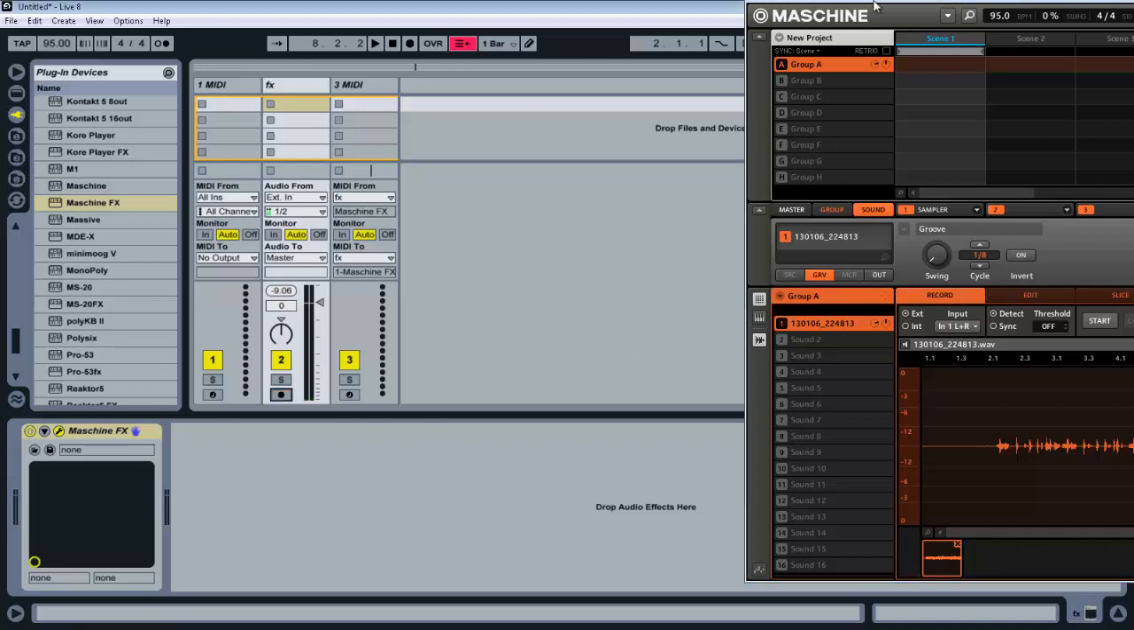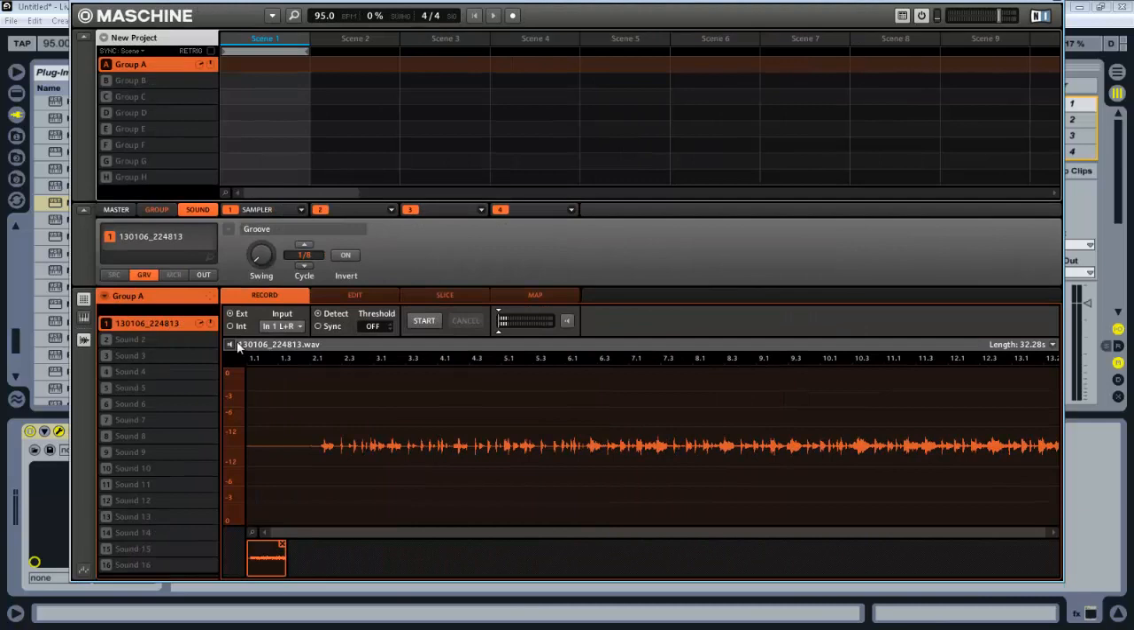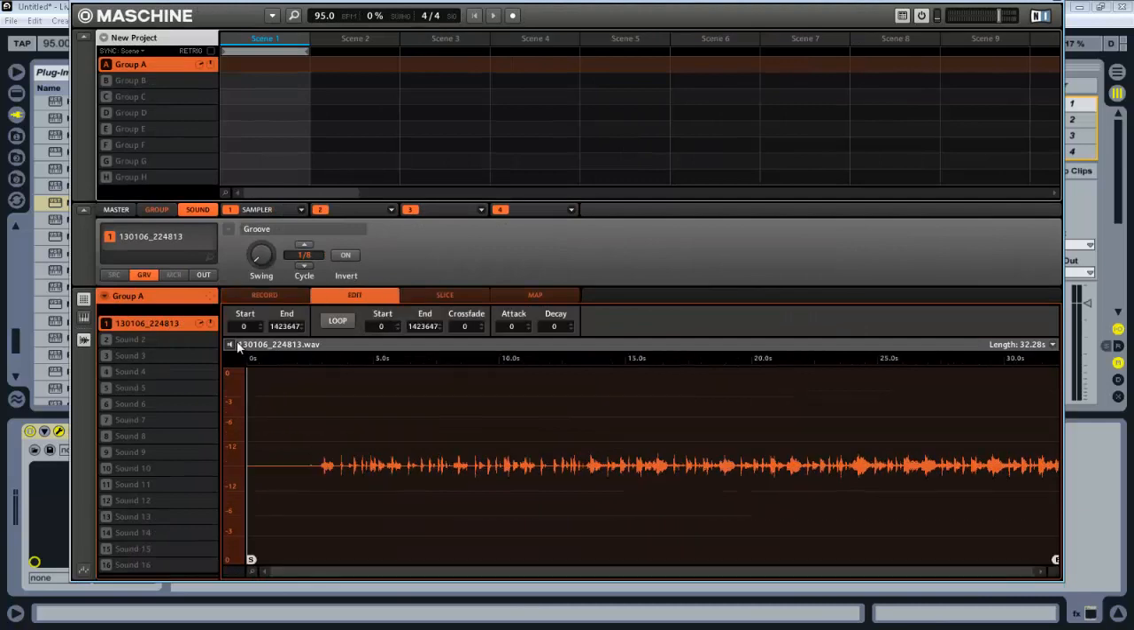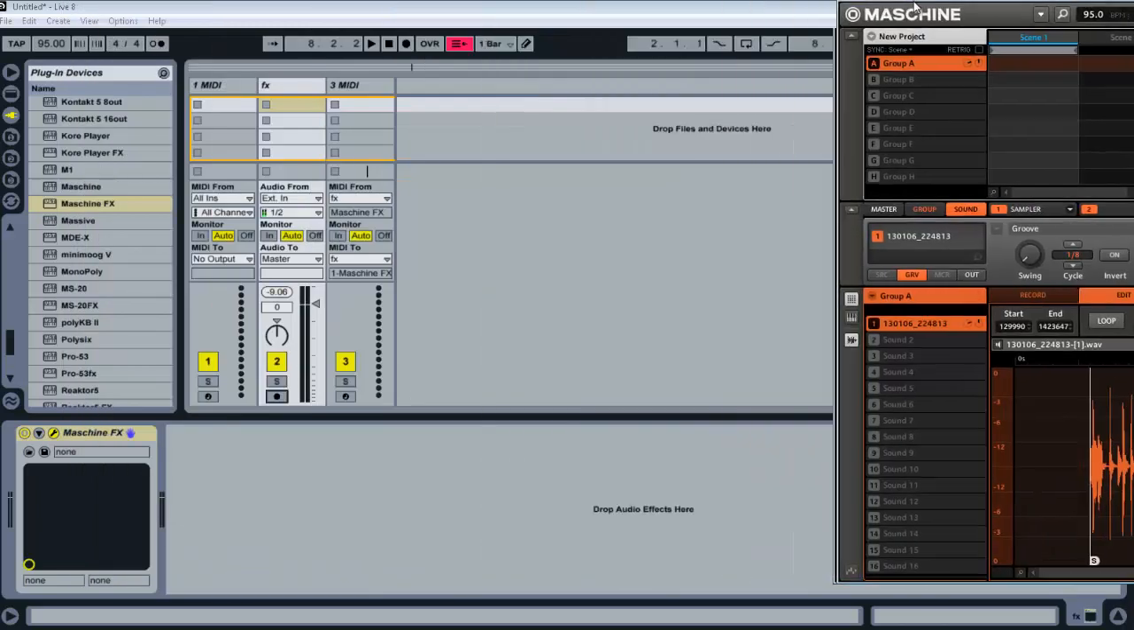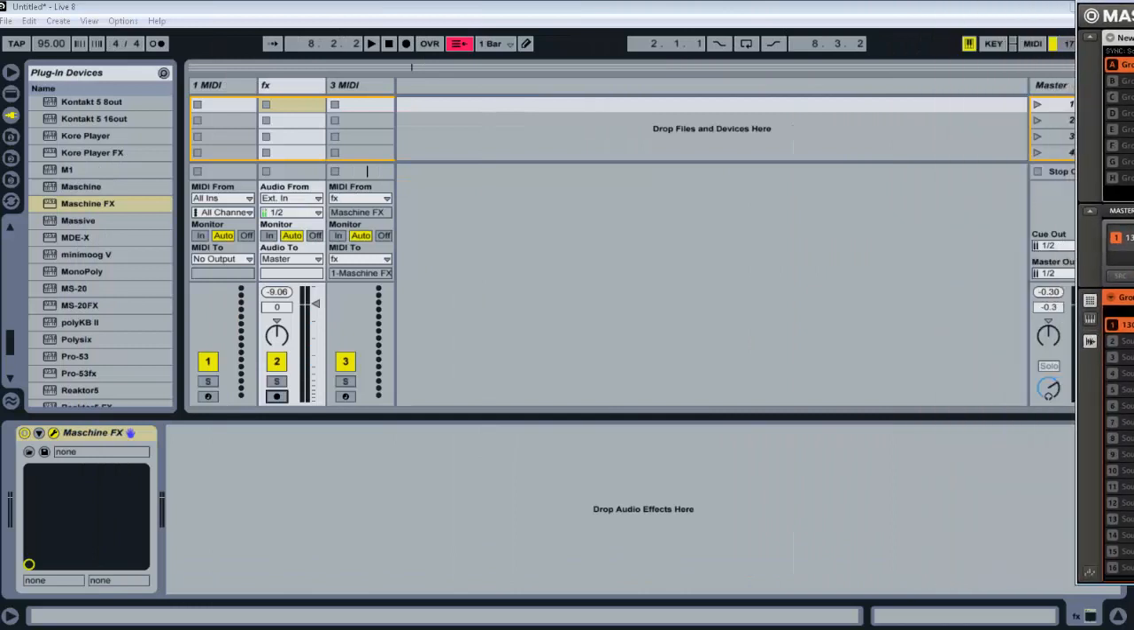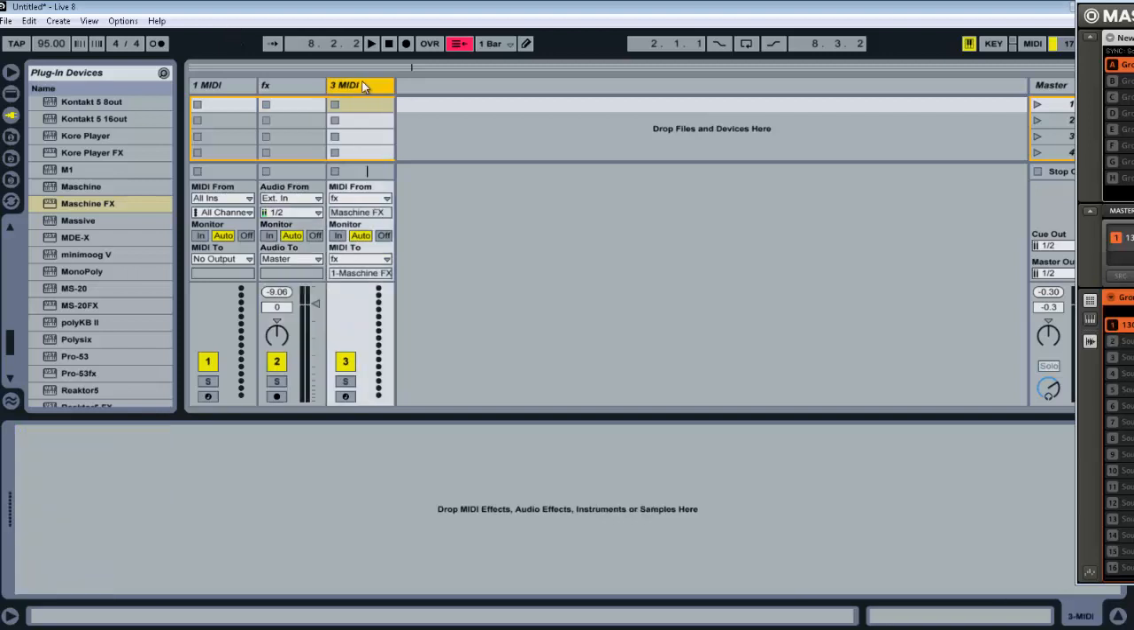Alright, now that we got something recorded, I go over in Maschine, hit Edit, and hit Normalize. You can see the waveform there from the sound we just picked up. And once you get that chopped up and laid across the pads, however you like it, and ready to lay it down in Ableton, you go back over here,